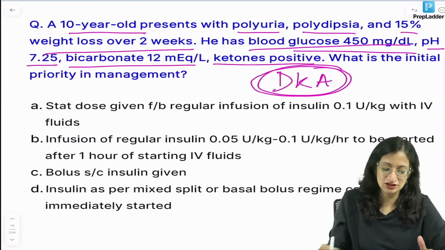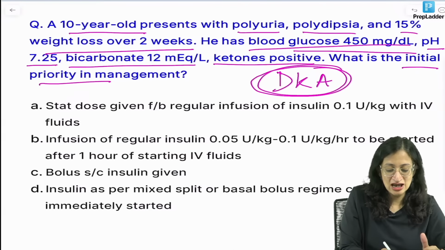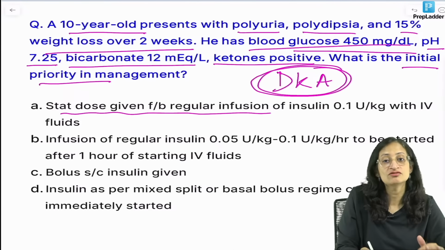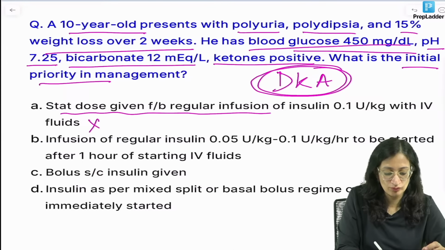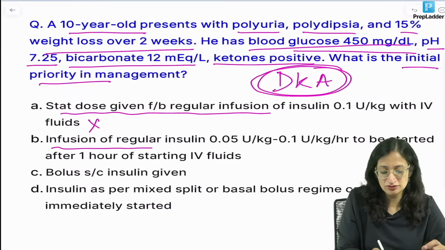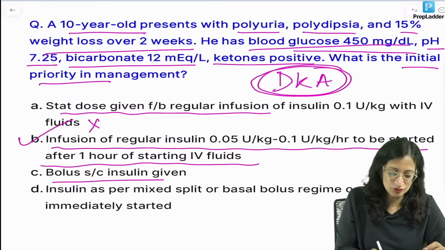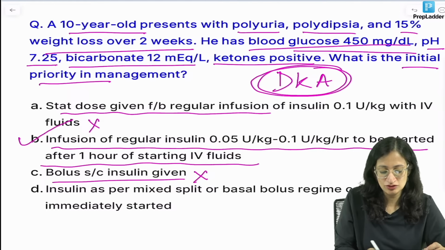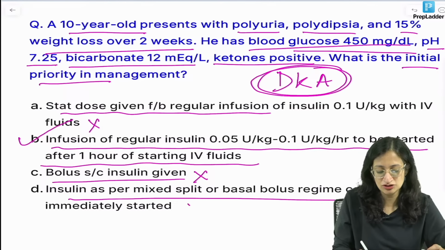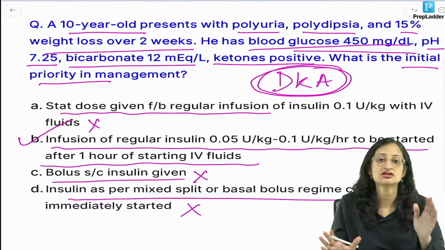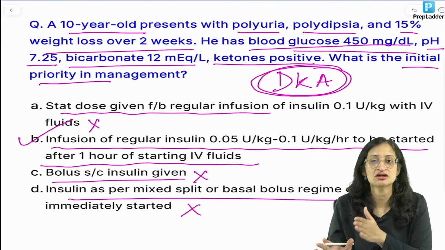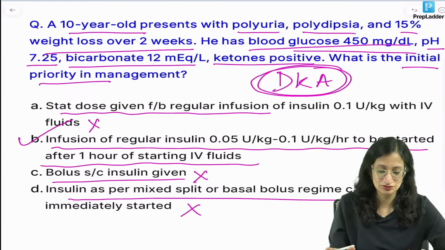What is the initial priority in management? Stat dose followed by regular insulin infusion? Will you give a stat dose of insulin? No. Infusion of regular insulin 0.05 to 0.1, to be started after 1 hour of starting fluid, is the best answer. Bolus subcutaneous insulin? No. Insulin as per mixed split or basal bolus? No. So our best answer is you start fluids, and 1 hour later start insulin infusion in the given dose.